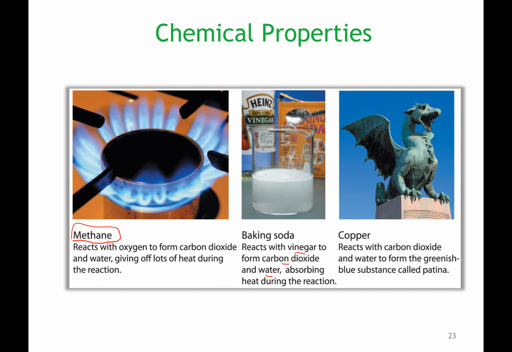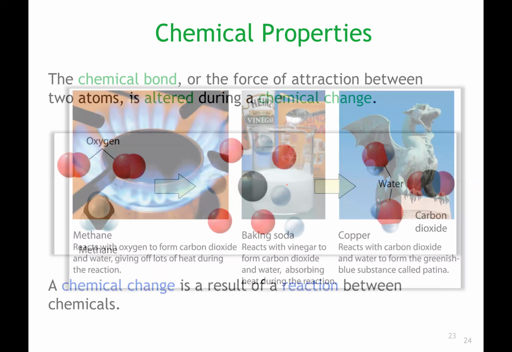And if you touch that beaker, it'll be cold to the touch, right? Because the reaction is actually absorbing the heat. So if we touch it, it's actually cold to our touch, right? And another example is the reaction of copper with carbon dioxide and water, where it ends up forming a greenish blue substance. Right, so those are changes in chemical properties.